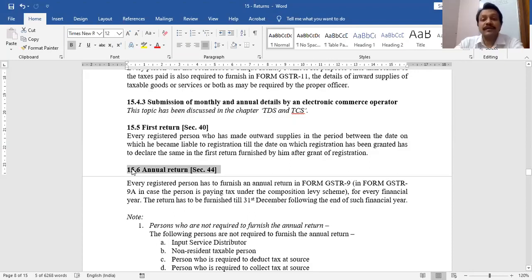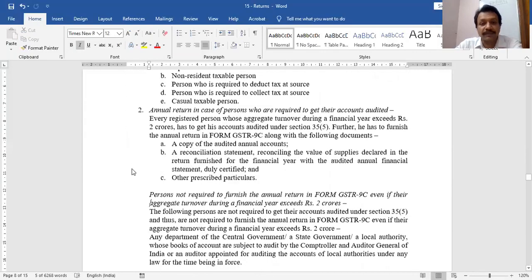So a businessman is supposed to file not only monthly return but also annual return. Monthly returns are mentioned in section 37, 38, 39, except some exceptions where you have quarterly returns also, otherwise you have monthly or quarterly maximum. But annual returns are also necessary, and those are mentioned in section 44. So let me discuss with you the annual return mentioned in section 44, with the help of this simplified table.